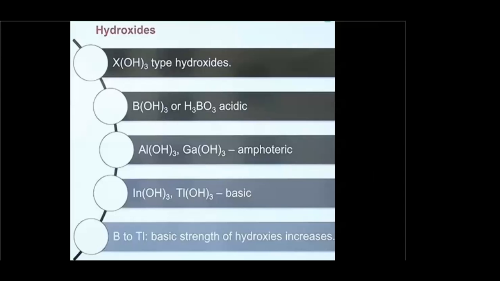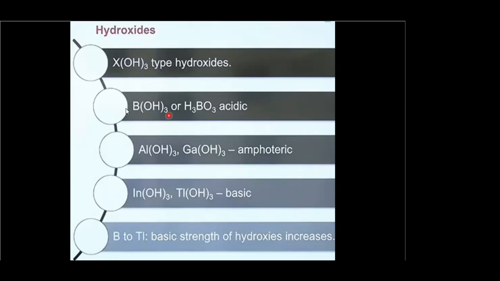Hydroxides. We have learned about the oxides, and now we are going to learn about their hydroxides. Hydroxides of this group elements are of the form E(OH)3. That means boron B(OH)3, also known as H3BO3, that is boric acid. Aluminium combines with hydroxide to form Al(OH)3, gallium Ga(OH)3, indium In(OH)3, thallium Tl(OH)3. So they all form hydroxides of the type E(OH)3.